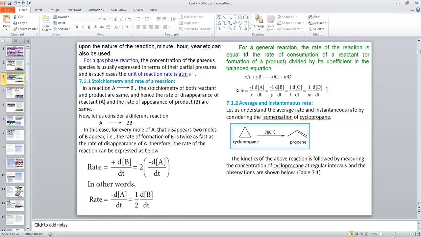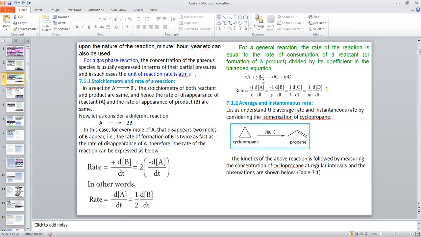Okay. So in general, we can say for a general reaction, rate of reaction is equal to the rate of consumption of reactant or formation of a product divided by its coefficient in the balanced equation. So let us consider the hypothetical equation XA plus YB gives LC plus MD. For this reaction, how to write rate? In terms of A, we can say minus dA by dt, then we have to divide with this number of moles, so 1 by X. So minus 1 by X into dA by dt.